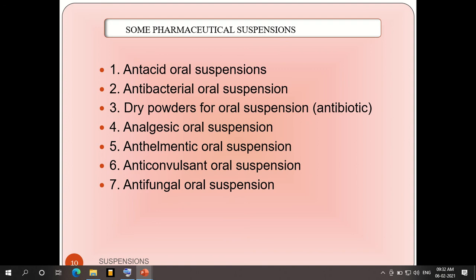Antibacterial oral suspensions are available, and dry powders for oral suspensions. Analgesic oral suspensions are used. Anthelmintic, anticonvulsant and antifungal oral suspensions are there. There is a tremendous number of other dosage forms too. Suspension dosage forms are used for a wide variety of treatments.